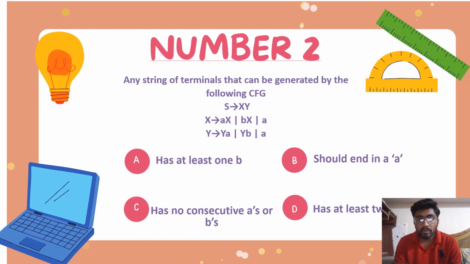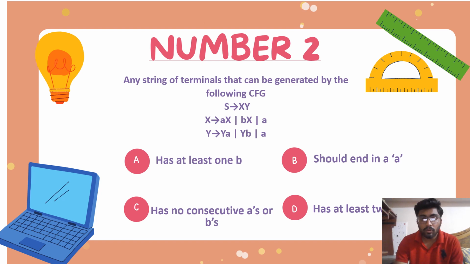Question number 2. Any string of terminals that can be generated by the following context-free grammar: S is equal to XY, X is equal to aX or bX or a, Y is equal to Ya or Yb or a.